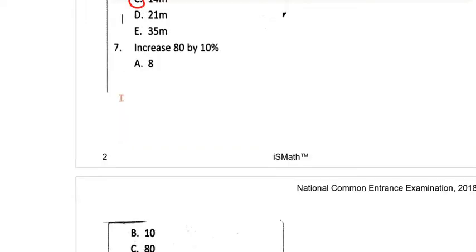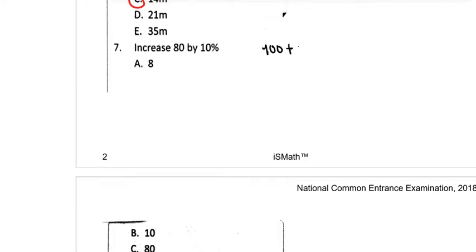Question 7 says, increase 80 by 10%. There are several ways of answering this particular question, but I'll just do one. I can find 10% of 80, and then add whatever I get onto 80 to get the increase on 80. Another way to do this is to add 10% to 100%, and that will give you 110%. Then I can find 110% of 80, and that will directly give me the increase on 80. So whichever way is fine, but I'd rather go with 110%.